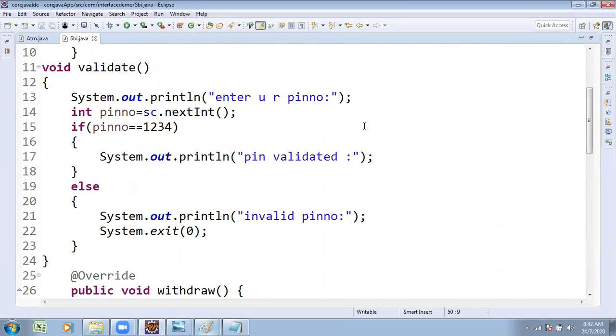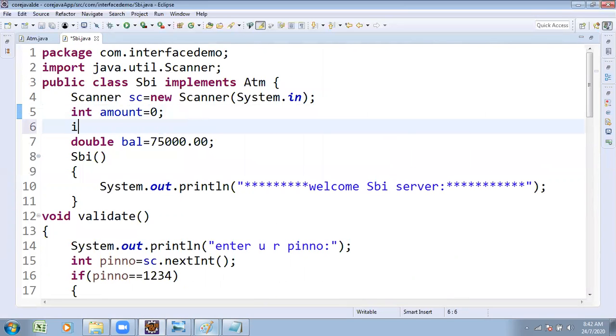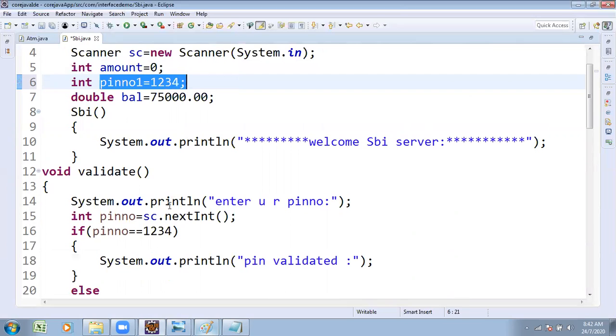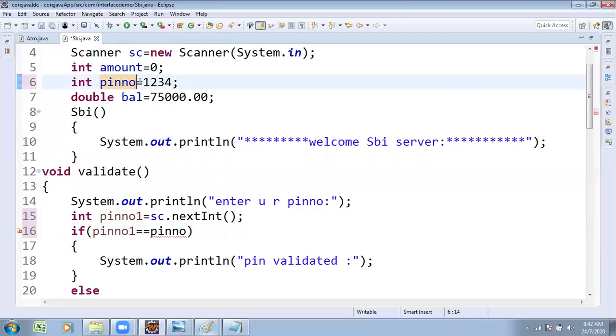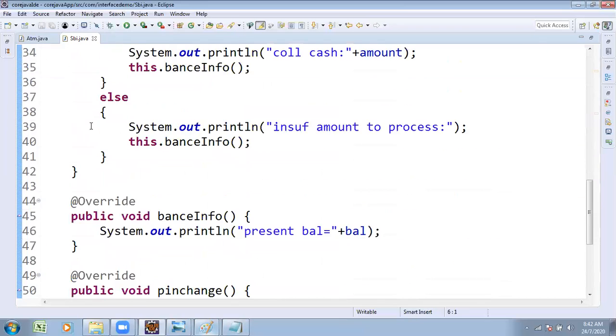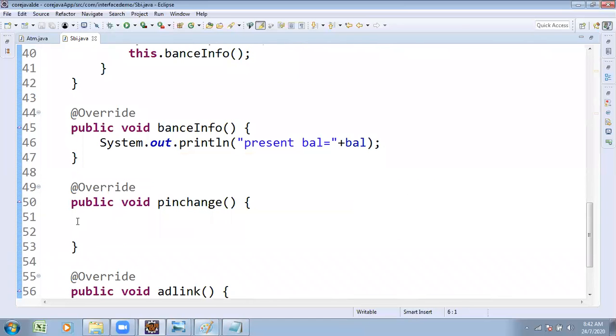Here I want one small change in the initial pin number. Pin number 1 is equal to the as-on-records pin number. Instead of changing this one, change it to pin number 1. Fine. As on records, this is my pin number, and I want to update my pin number. That is the logic.